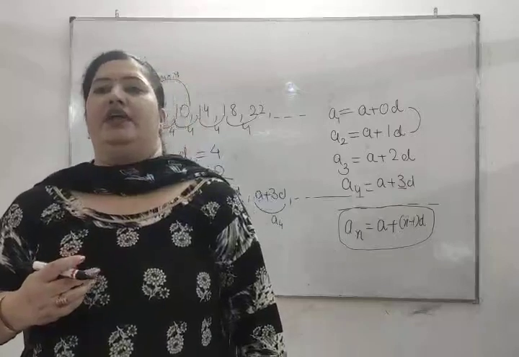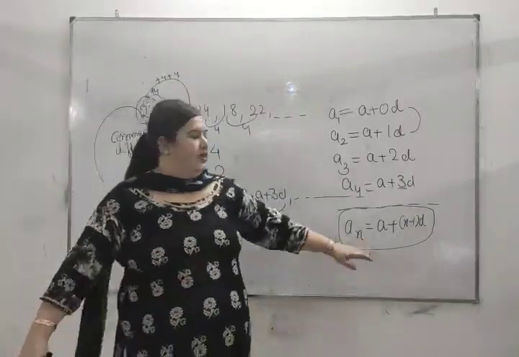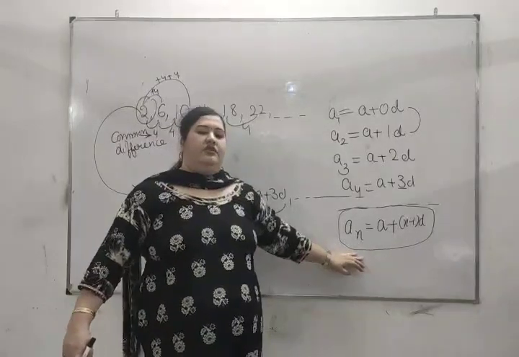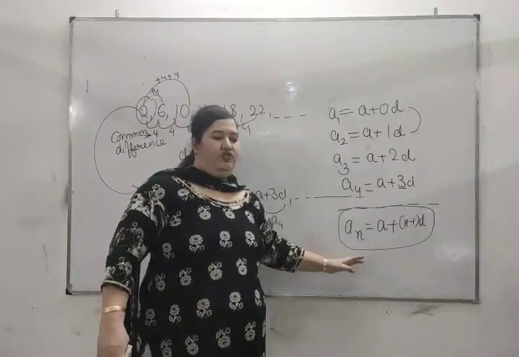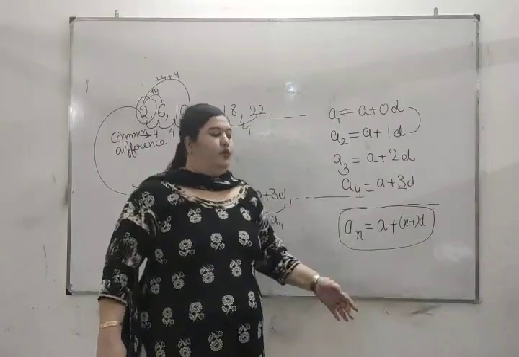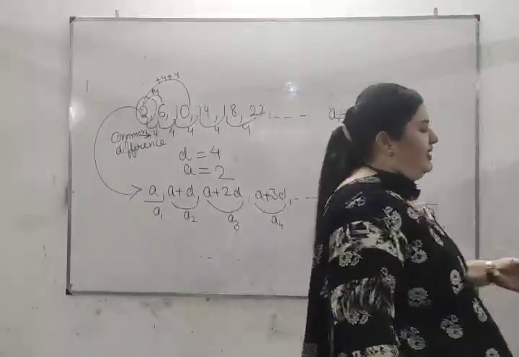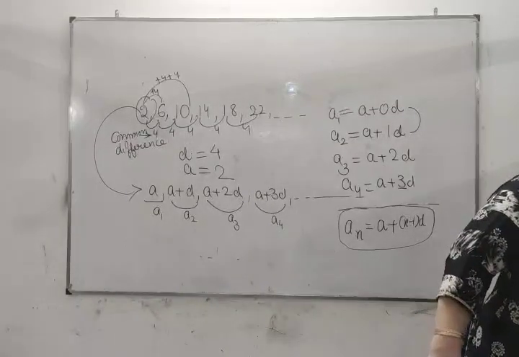When we are to find the general term of the progression, we will apply this formula to find the general term. Or in some questions, you are given the general term and you are to find a or n or d. Something is required in that question also.